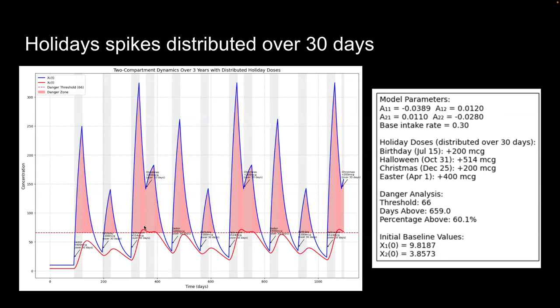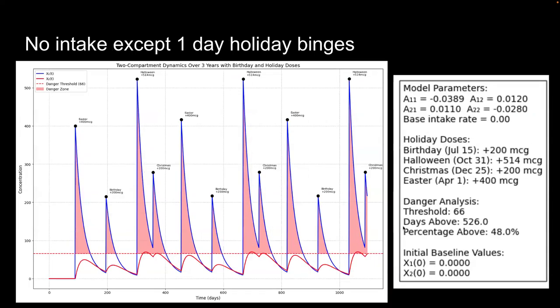As we see, the peaks are much shorter, but in addition to that, they're much wider, right? That would naturally happen due to the longer days of binging. We keep track of the percentages above, and we get 60.1% days above this healthy limit of 66 micrograms in the body. And then we looked at one final case where we had no intake except those one-day binges, and we result in less decay than any of our previous cases.